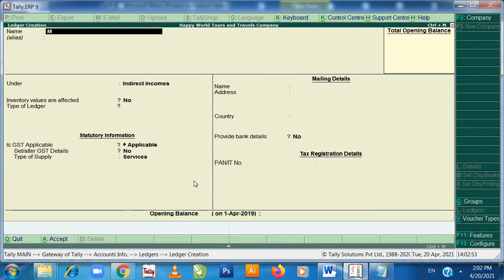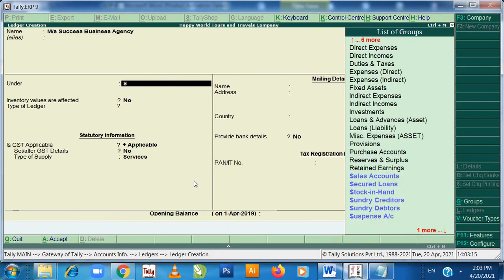Then after commission received, from whom I have received the commission, that is Messrs Success Business Agency. So Messrs Success Business Agency will be under my sundry debtors. Enter, enter.